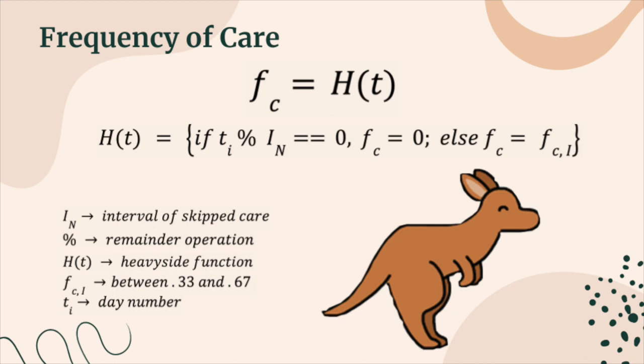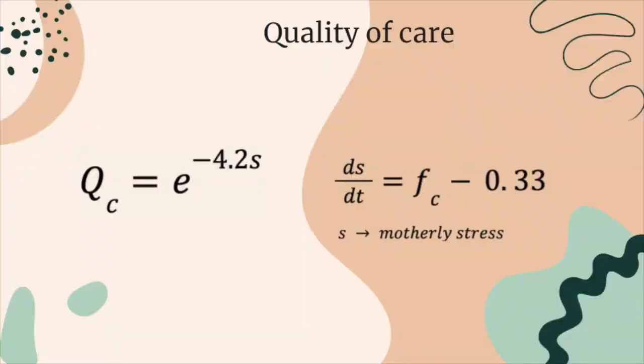Now, let's move on to defining our care terms. For care frequency, we created a Heaviside function to account for skipping days of care, in which the difference between our day number and the end of our skipped care interval will either produce a care frequency term, which is a percentage of the day being used by the mother to nourish the infant, or simply be zero for no care at all. And as you can see, we can relate this frequency of care term to our quality of care term, which, if we start at the bare minimum, 8 hours, our stress will be 0, allowing our quality of care to be 1.